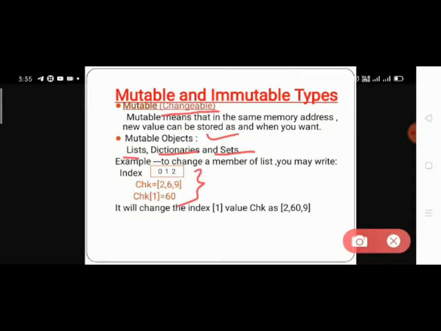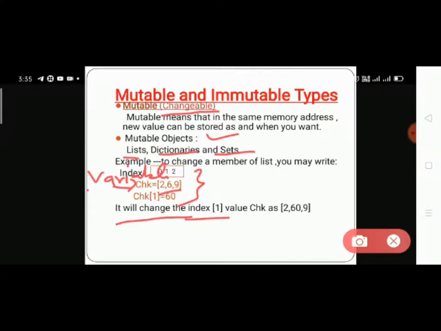There is chk, check, this is the variable. Those are stored 2, 6 and 9. It will change the index 1.